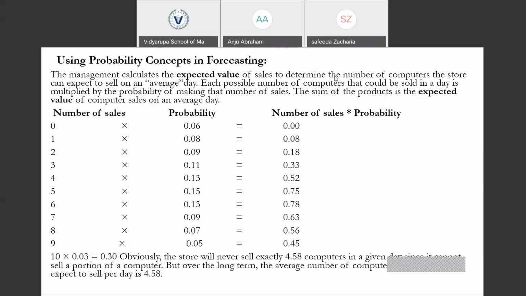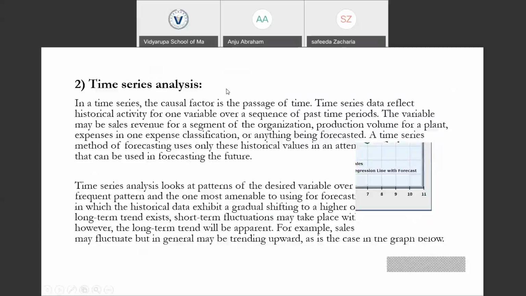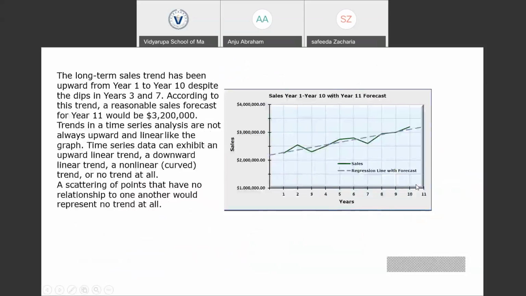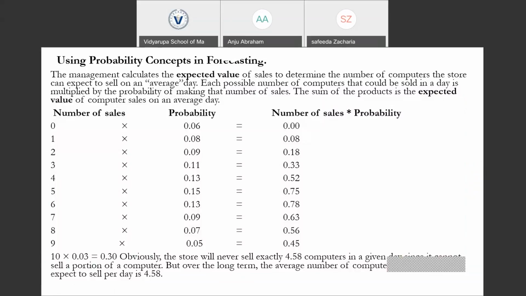We completed the topic learning curve. Next, we are going to move forward to the next topic, which is probability concepts in forecasting, or expected value. Other than time series, linear regression, and learning curve, we have expected value. Expected value is the last topic in the forecasting techniques section that we are going to discuss now, using probability concepts in forecasting.